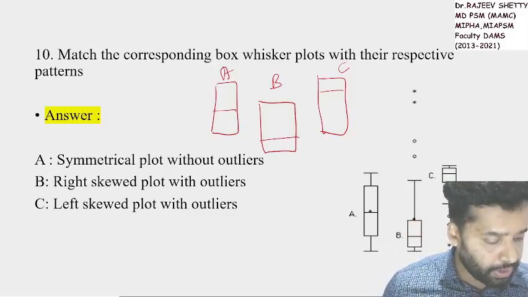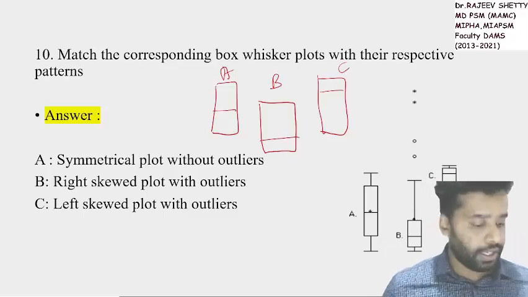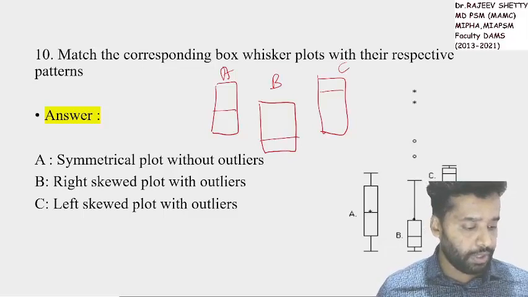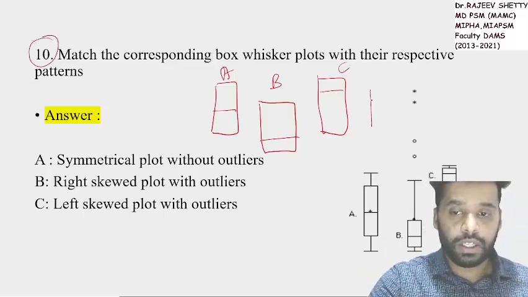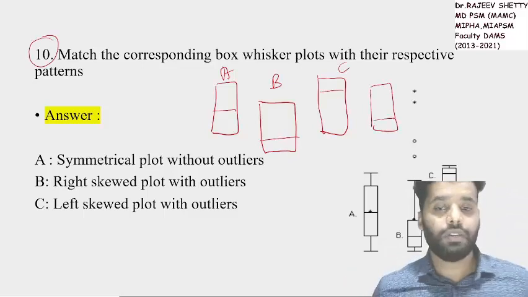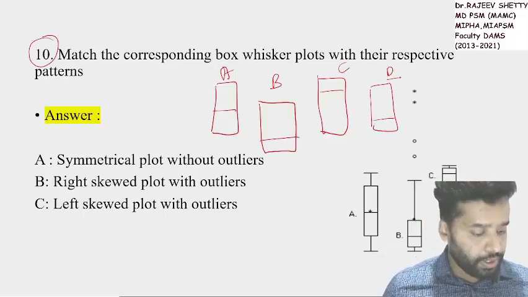A small image representing the first image was also given. Yes, symmetrical, right skewed, left skewed was given in the exam. So this question was almost similar. They might have given 4 plots for you, and they might have asked what is A, B, C, D.